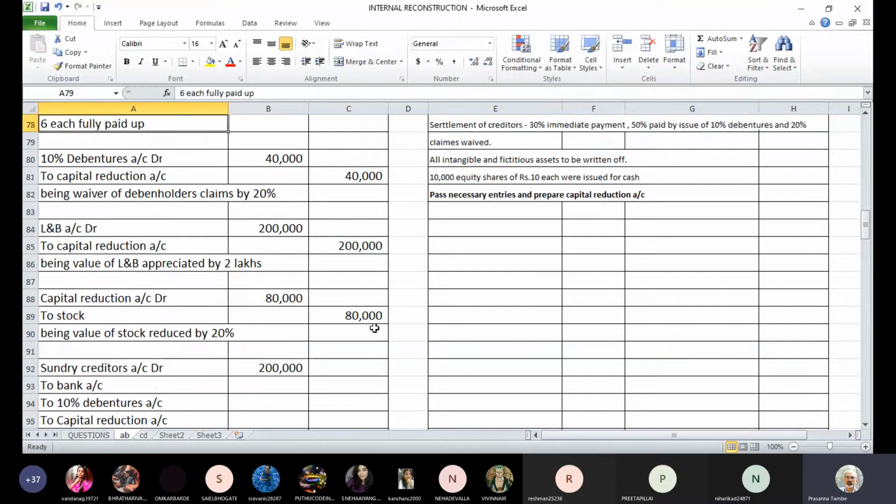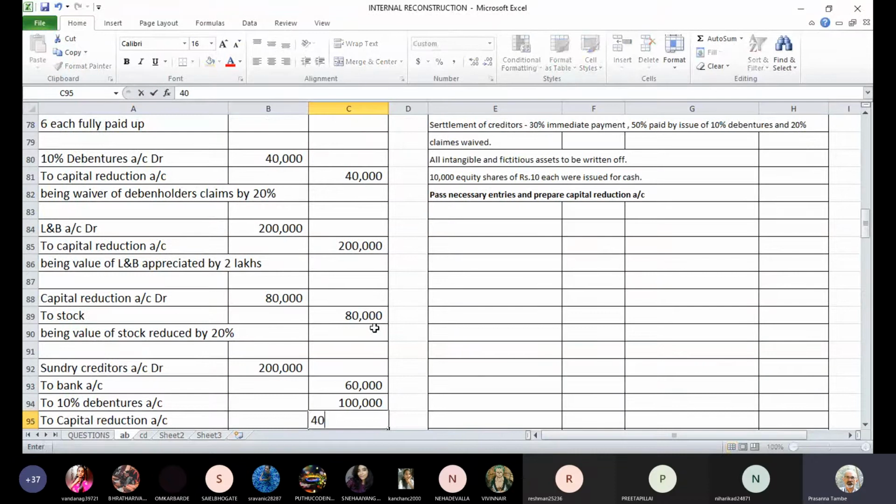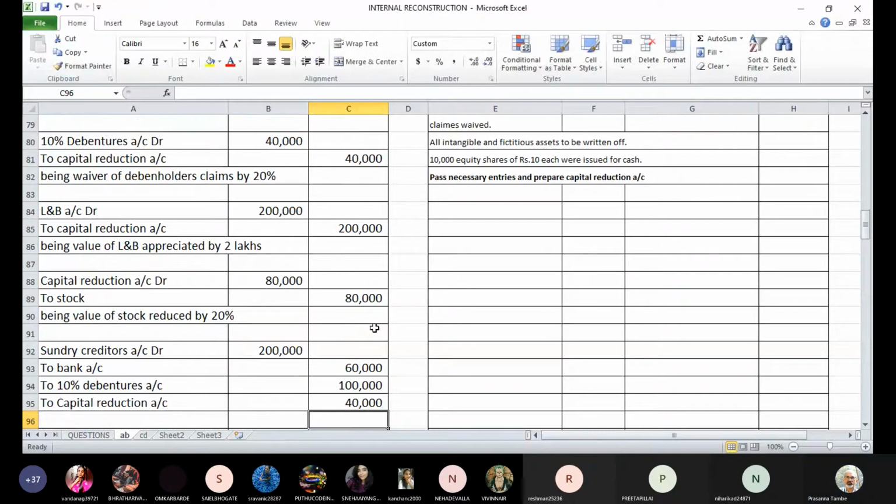Now, how much is the immediate payment? 30% is immediate payment. So 30% will be 60,000 rupees. Then 50% we are issuing debentures. So 50% will be 1 lakh. And 20% claims are waived, which is 40,000. So total creditors were 2 lakhs.